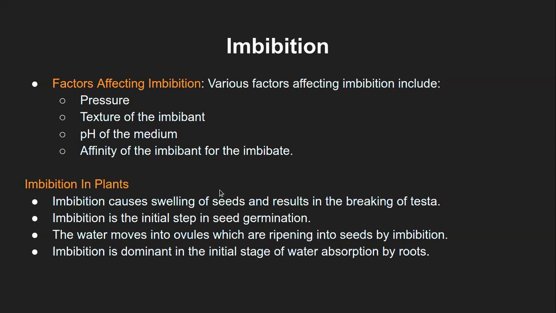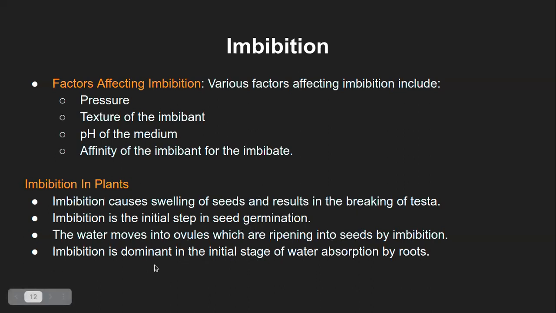So this is again connected to your first and second point, and that way it leads to seed germination at the end. But the first process is the water moving into the ovules, then the swelling of the seeds will happen, then it will break the testa, and then it will cause the seed germination.